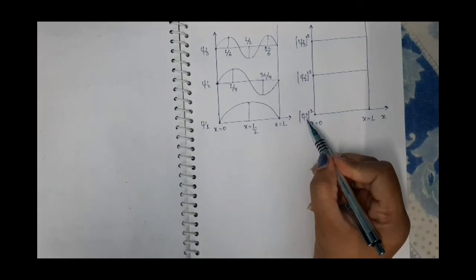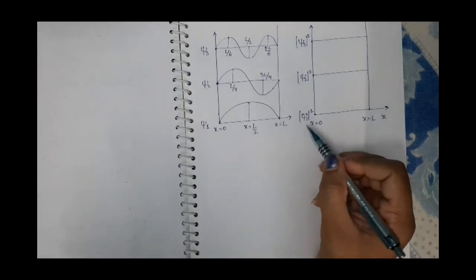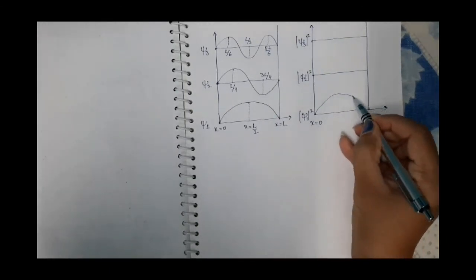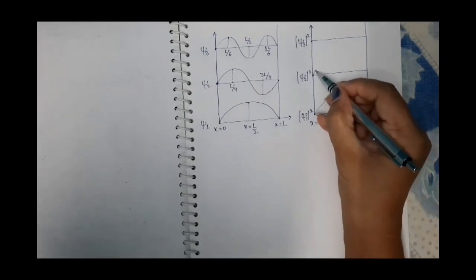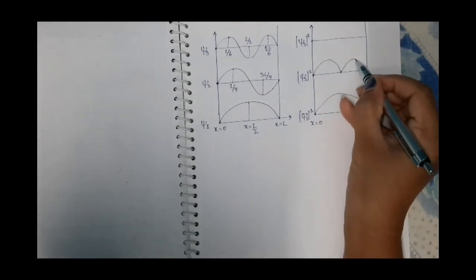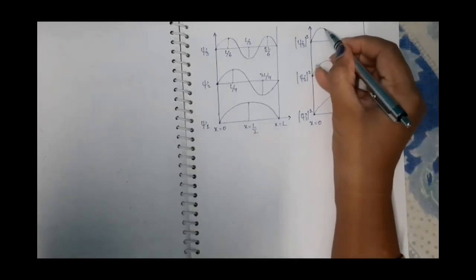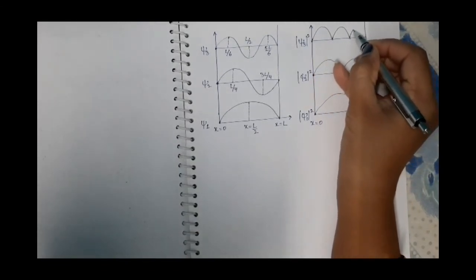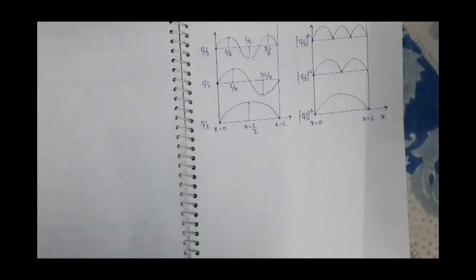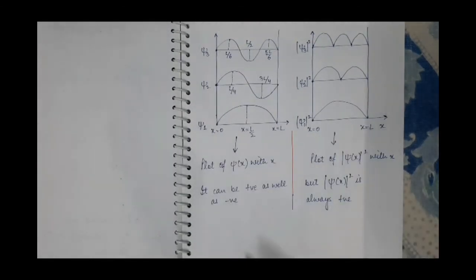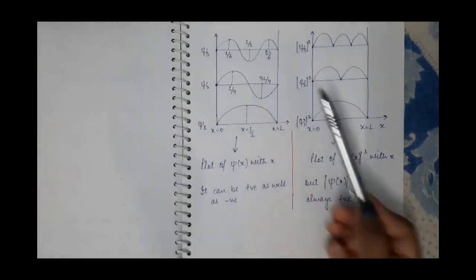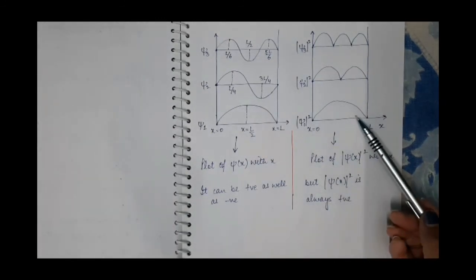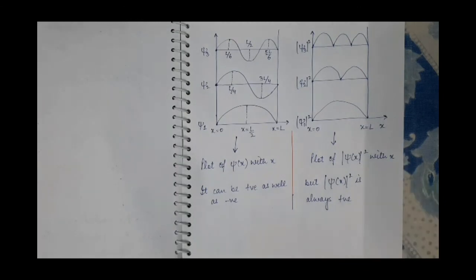And this probability density is only a positive quantity, so it will be like this. So this is the variation of psi mod square with x. This is the plot of psi x with x, and it can be positive as well as negative. But the plot of psi mod square with x will always be positive.